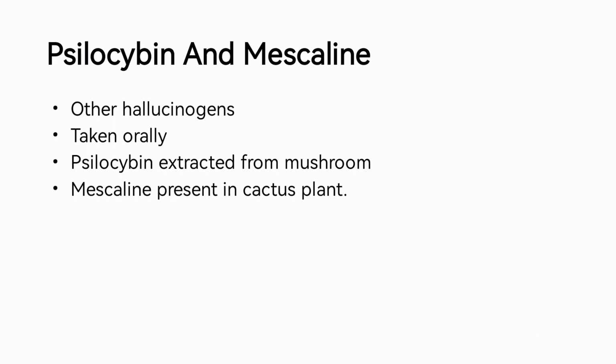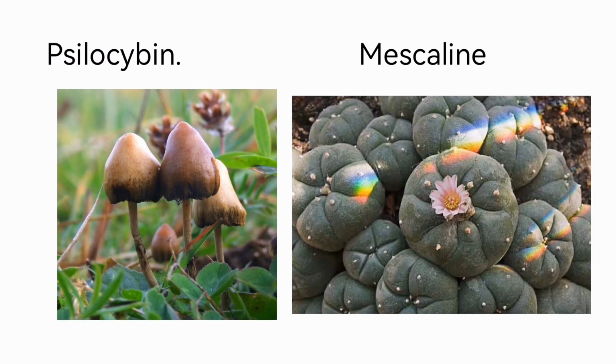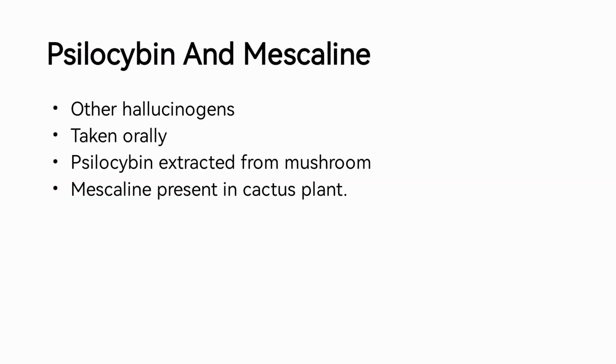Another example of hallucinogens is psilocybin and mescaline. These are taken orally, not in the form of smoke. Psilocybin is extracted from the mushroom, while mescaline is extracted from the cactus plant. Dear, these are the pictures of psilocybin and mescaline. Psilocybin is basically a group of drugs which is also known as the psychedelics.